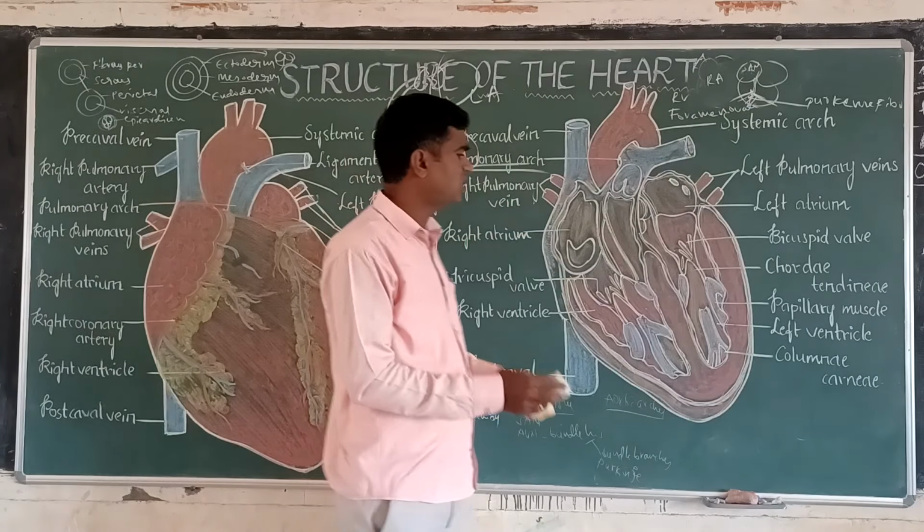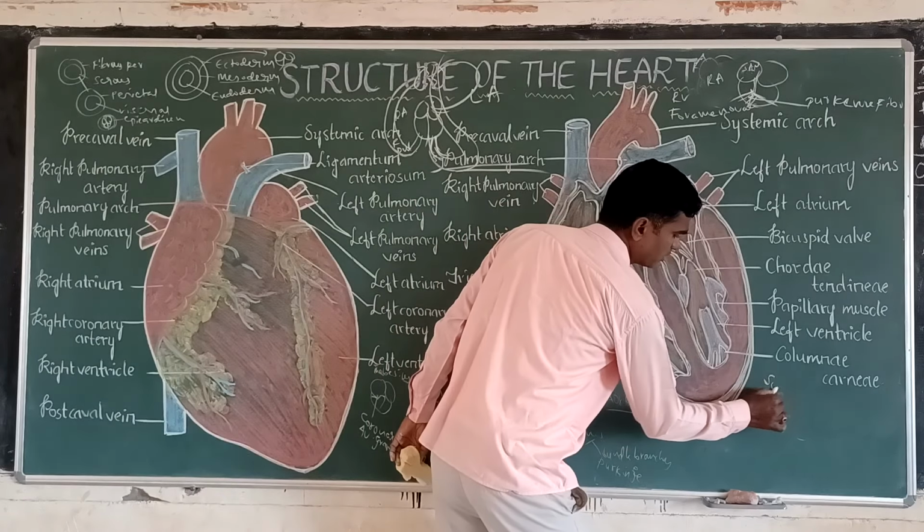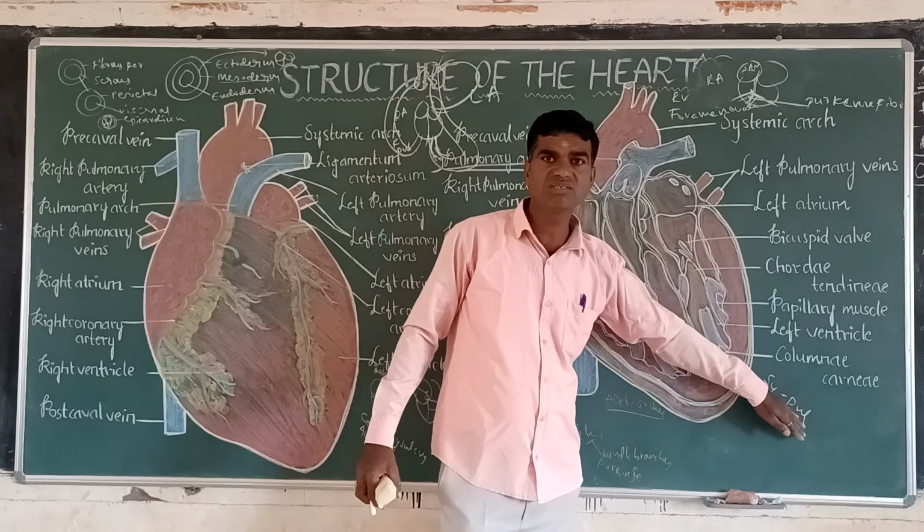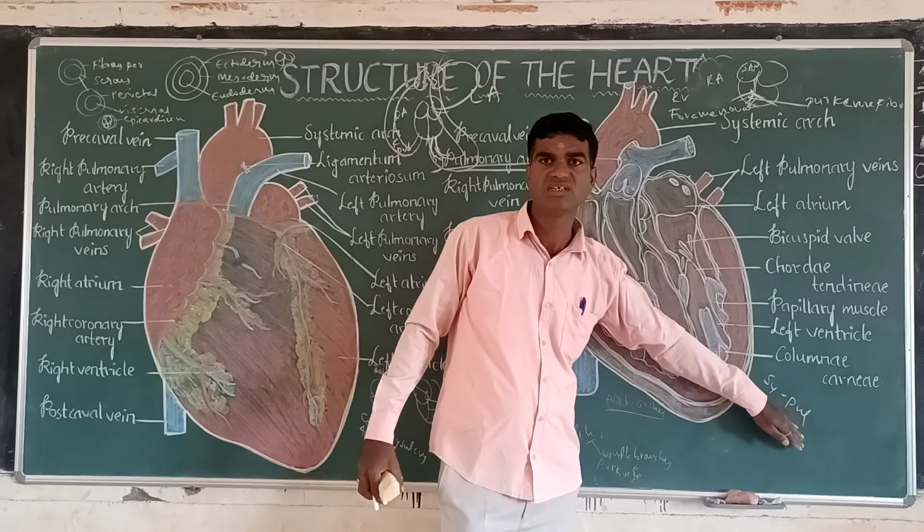The systemic arch and pulmonary arch, both are there.